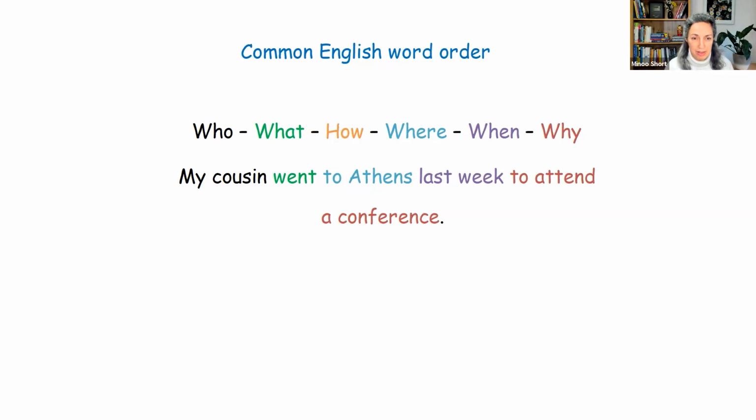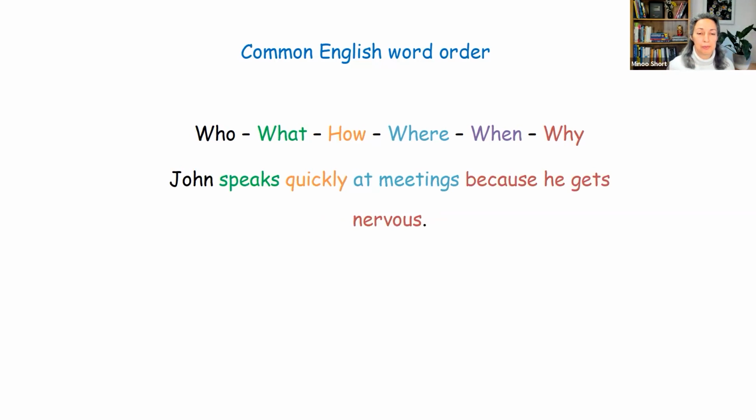Let's look at another example where we have the element how and not the element when. Again, who, John, what, speaks, how, quickly, where, at meetings. We don't have a when, but we have a why, because he gets nervous. So just remember that this is the common English word order. This is what most native speakers follow, but not always.